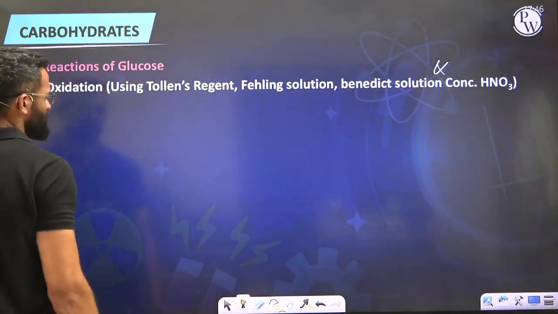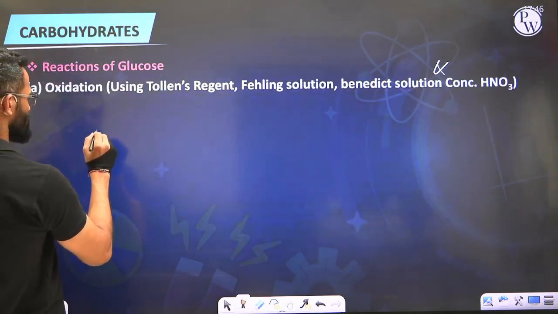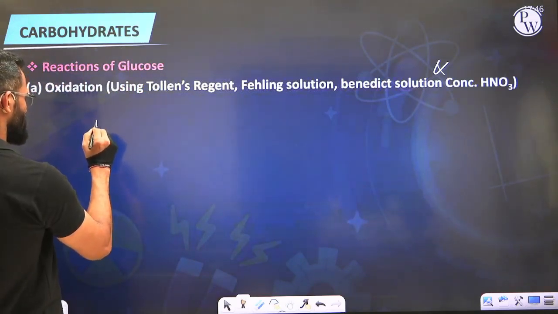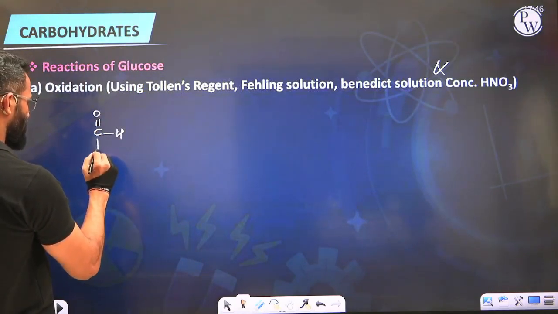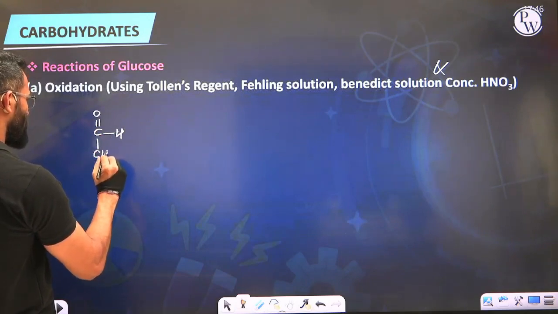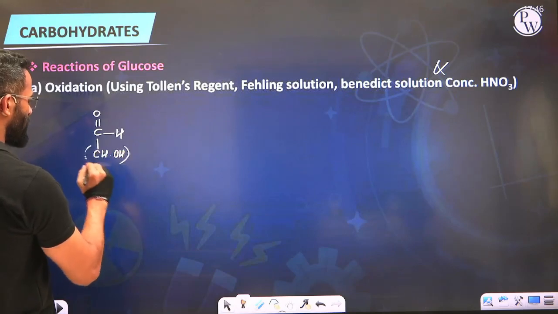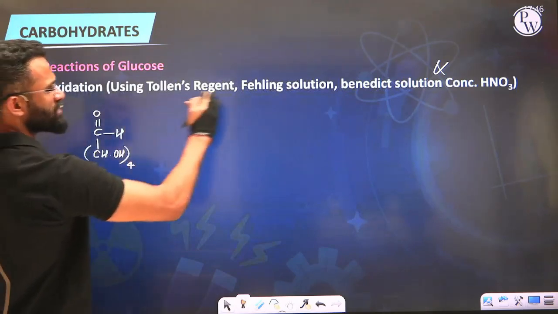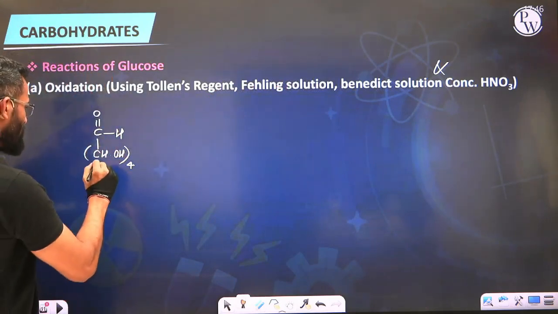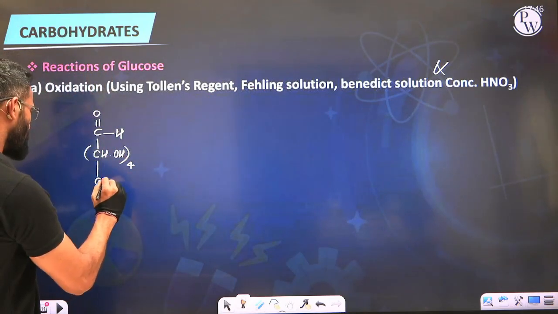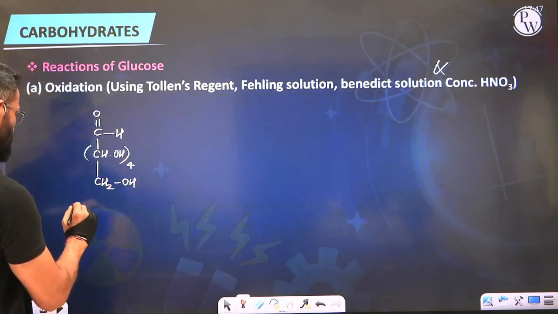Let's say we have glucose here, C double bond OH, then we have 4 secondary alcohol groups, so CHOH 4 times. I am writing them all together because this reagent does not hamper those secondary alcohols at all. But at the bottom we have primary alcohol as well, which I am highlighting.